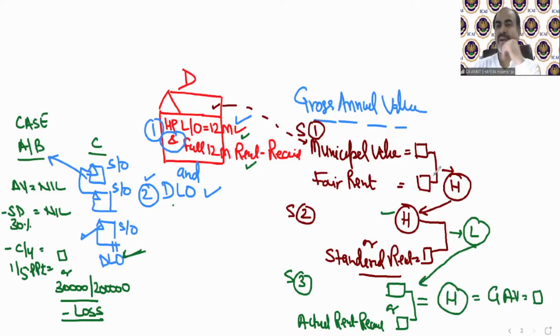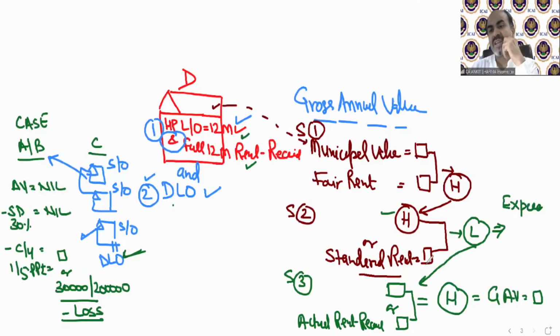So we need to find first higher, then lower, then higher. It's alternate. Higher, lower, higher. Always remember, first of all, municipal value and fair rent, whichever is higher, needs to be taken. Then this higher is compared with the standard rent. That lower value has one other name also. We call it expected rent.